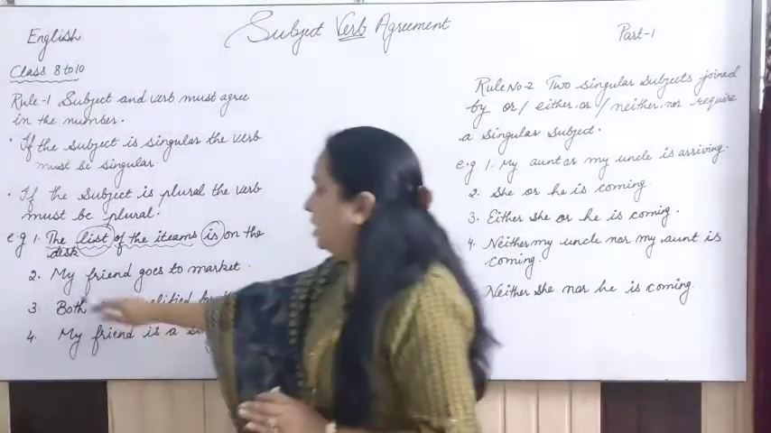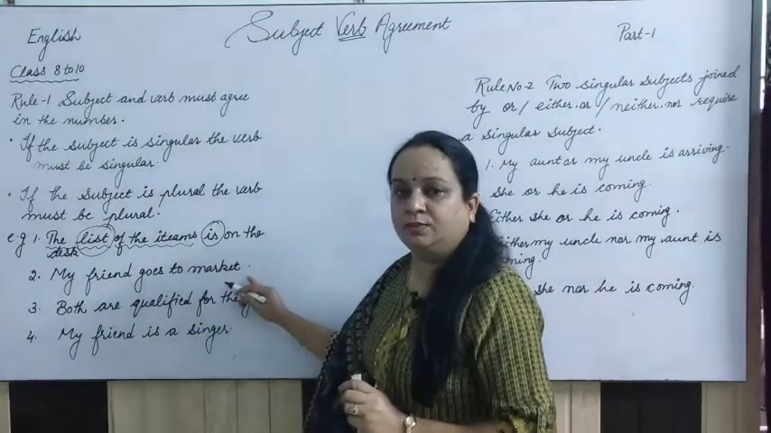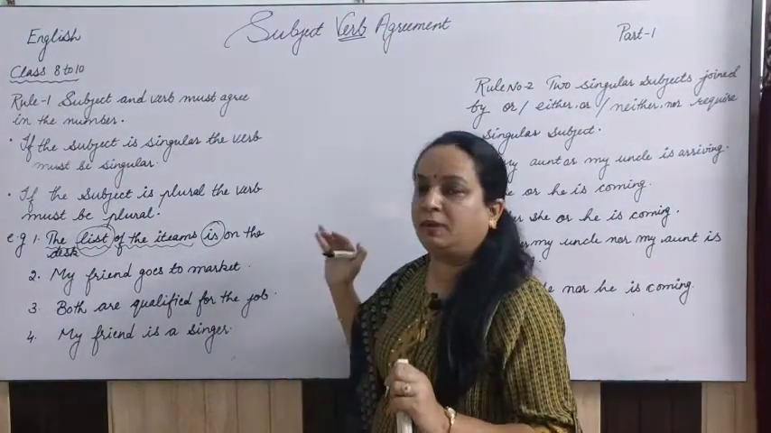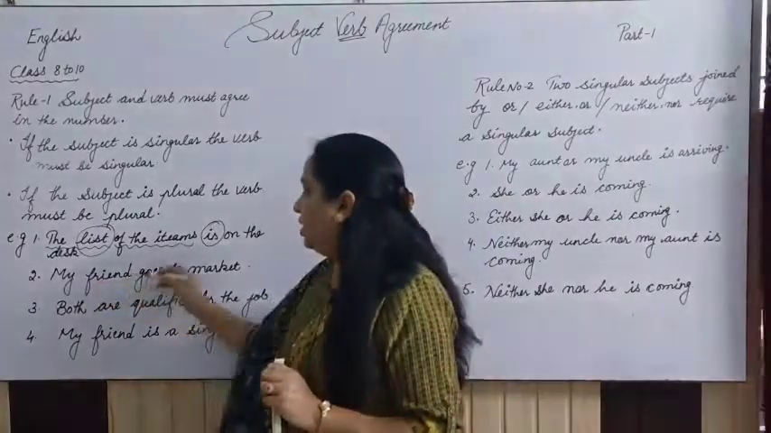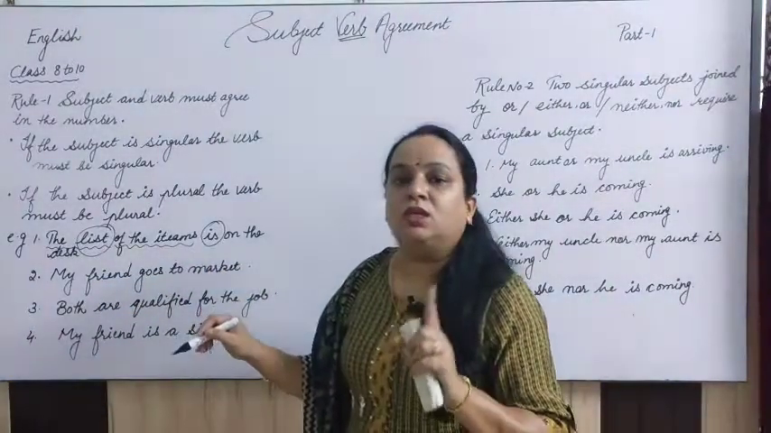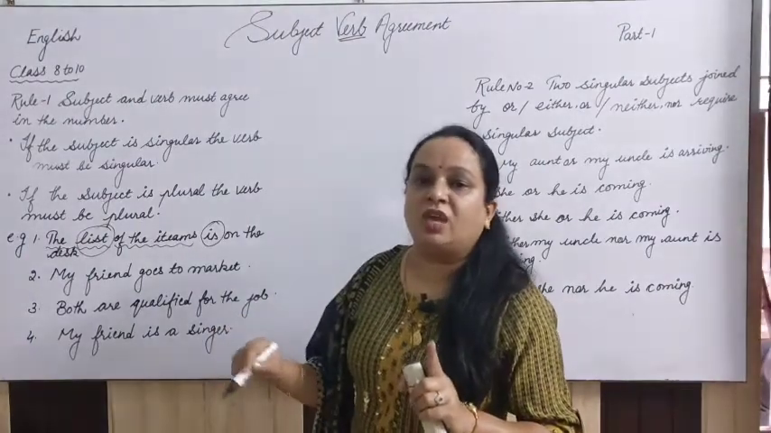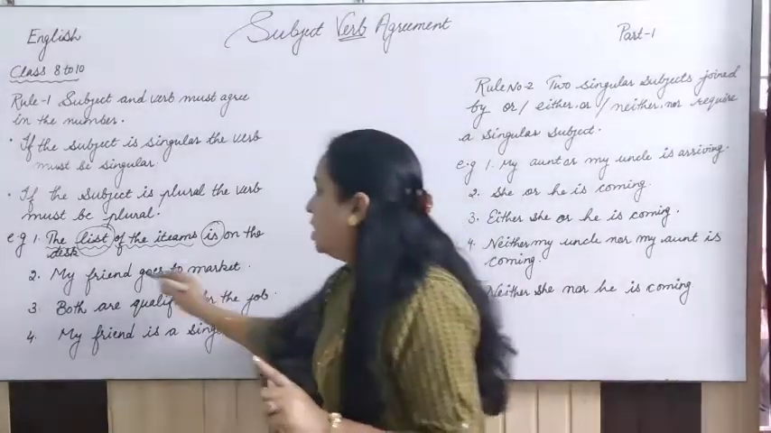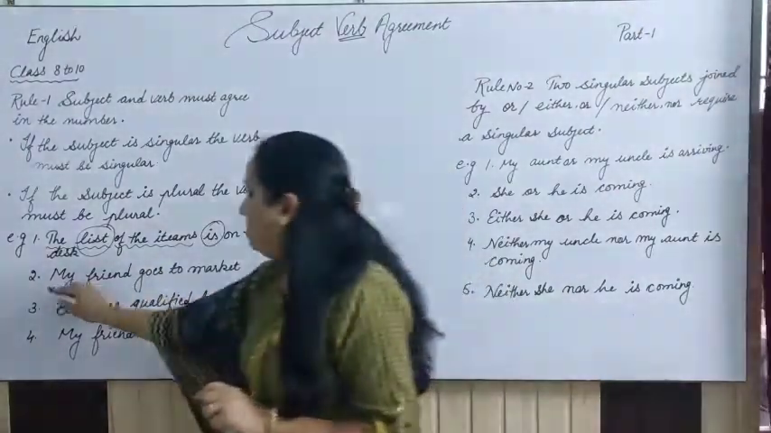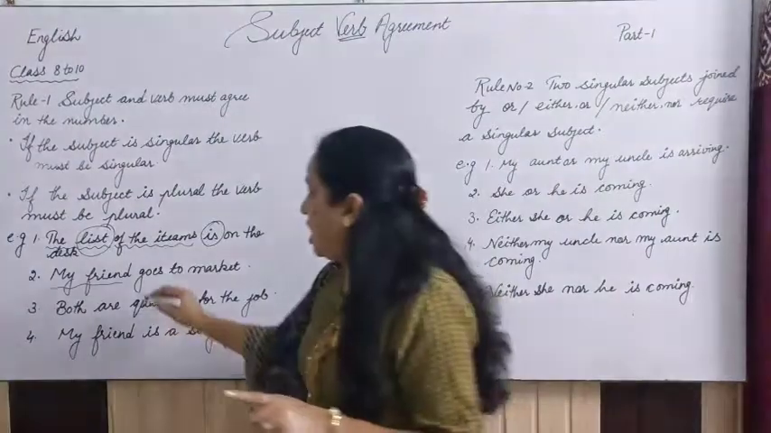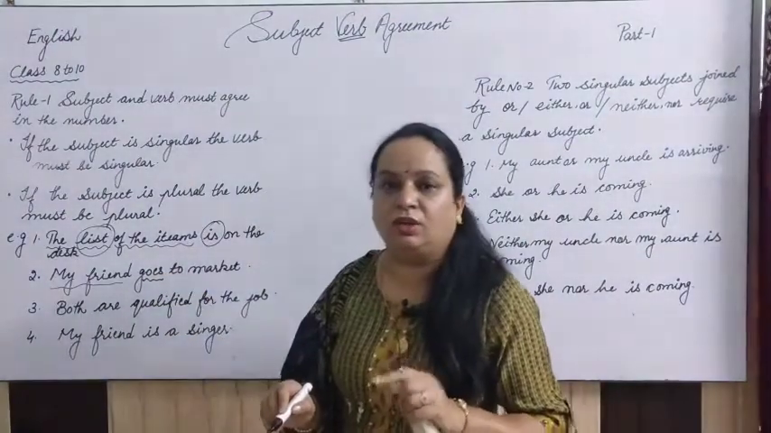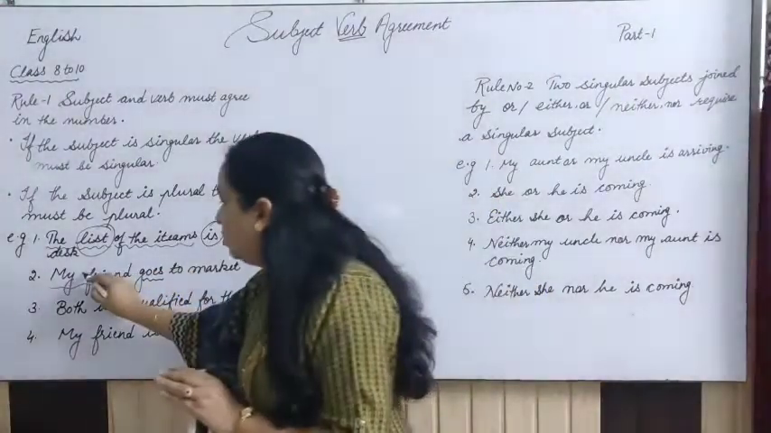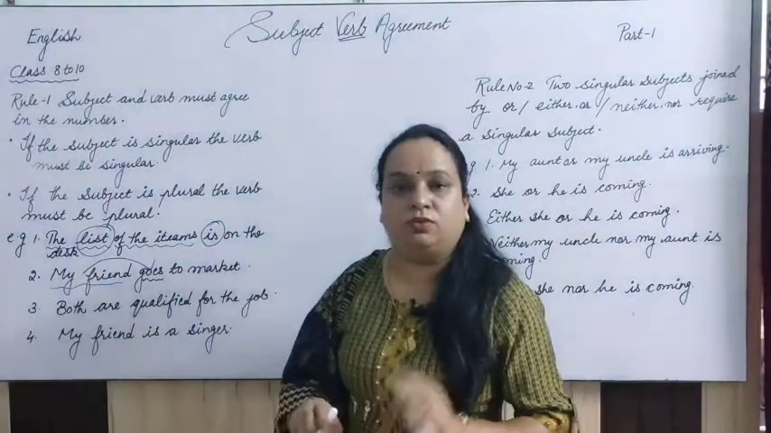Next one, let's understand. My friend goes to market. My friend, this is what we have discussed right now, that simple present tense, right? So my friend goes to market. With a singular subject, we have to use verb first form plus s or es in simple present tense. So that's what we did here. My friend, that is singular, and with that I supplied goes here, because that is the rule of simple present tense, right? So this is what? Singular subject, singular verb, right?